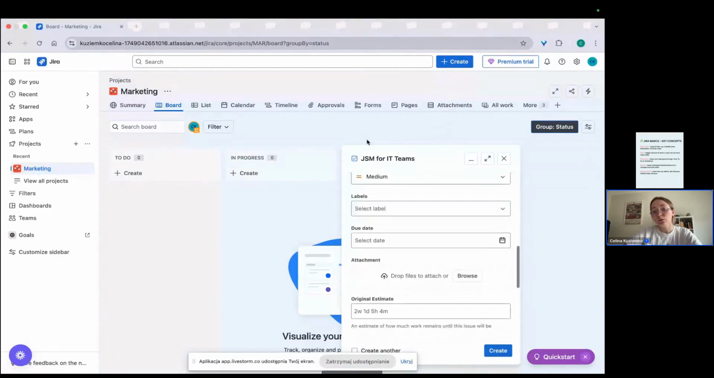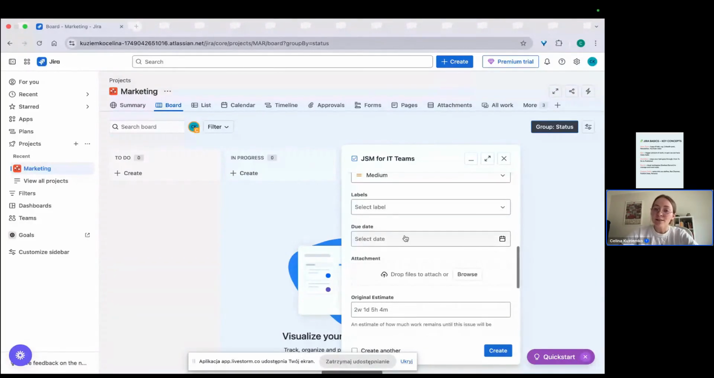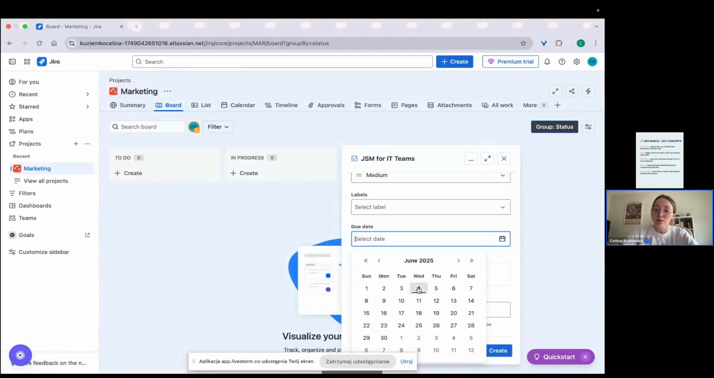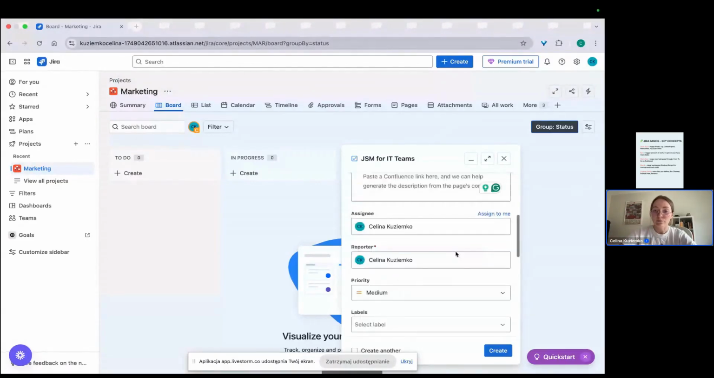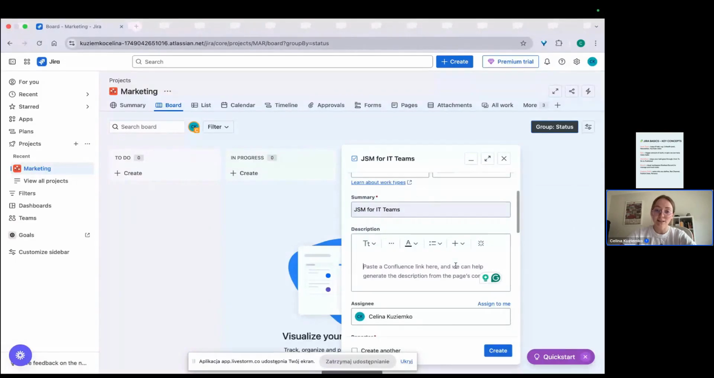Also, when we customize this view, I will talk a little bit about the fields that I'm recommending, but labels and due dates are among them. For example, due dates will show up in red when it's close to the due date or the deadline is missed.